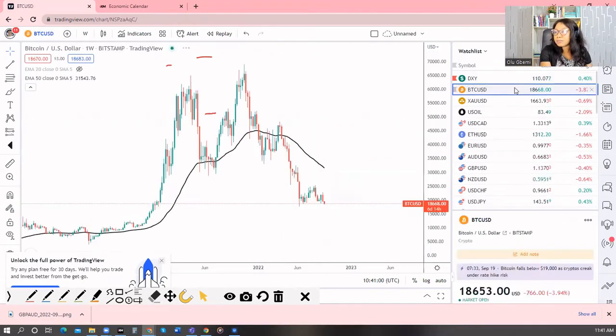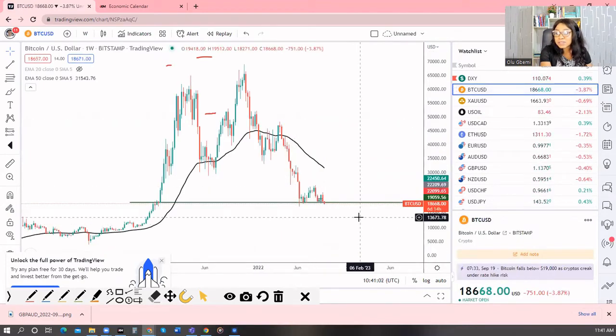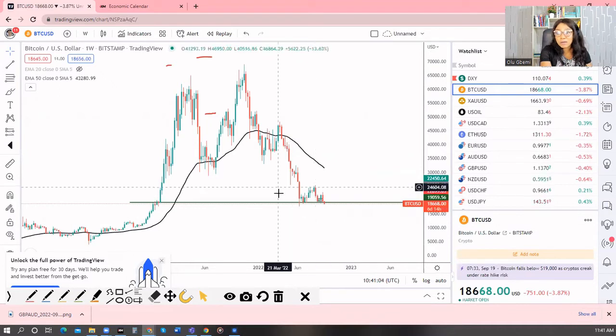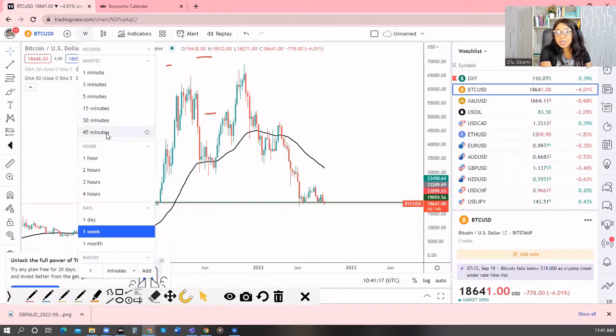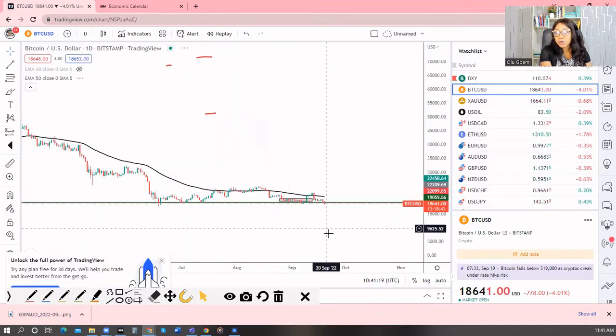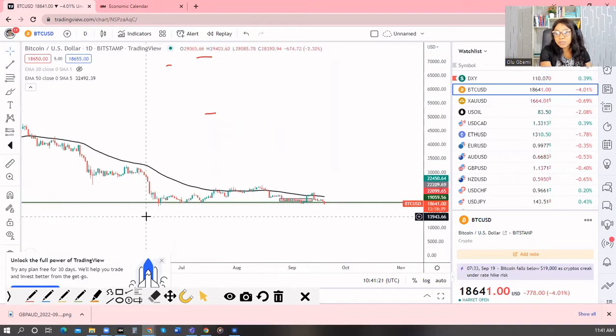Let's go take a look at BTC. What's happening with BTC? BTC has been going all the way down. It's bearish. I had a support here that I was paying attention to. Last week closed around that support, and this week it started by the support. If I see a daily candle close below that support, of course, that's going to be a sell for me.